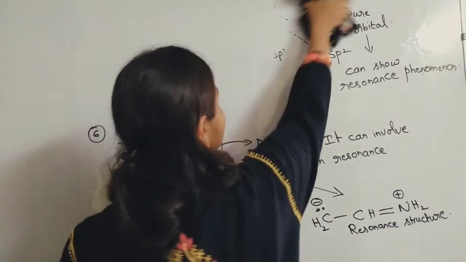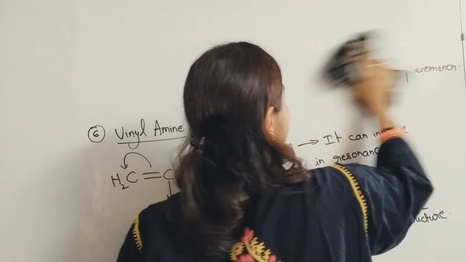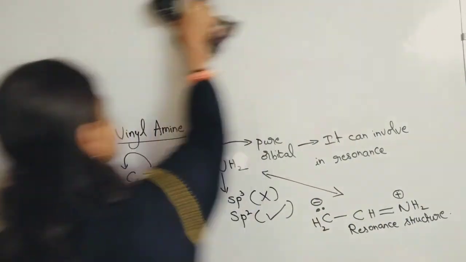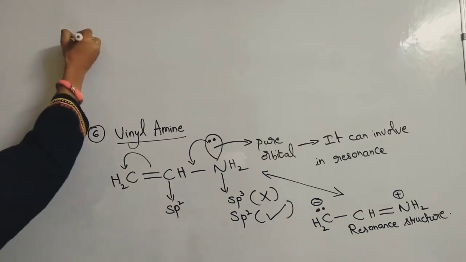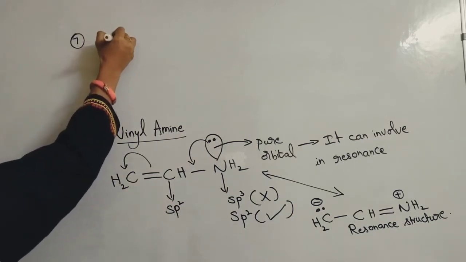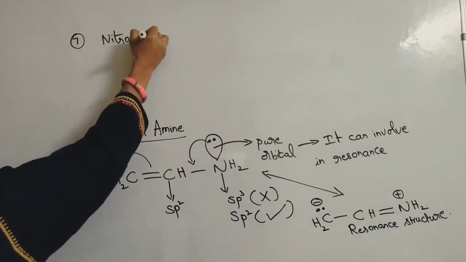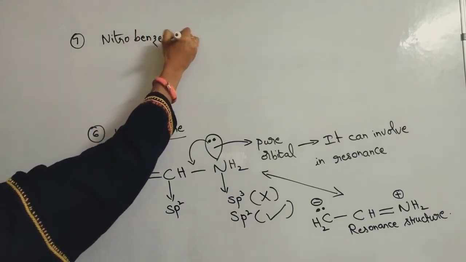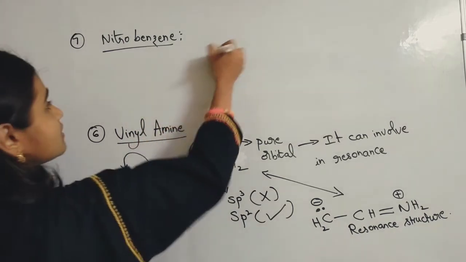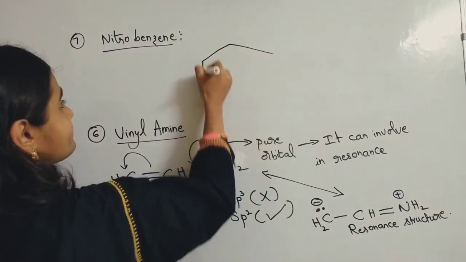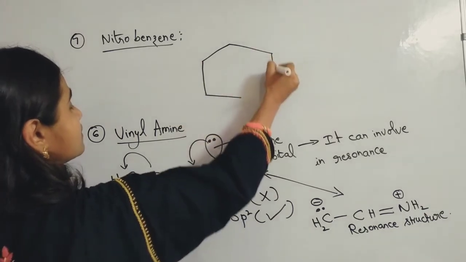Now the last example, the seventh example, nitrobenzene. Nitro group, you know, NO2 group.